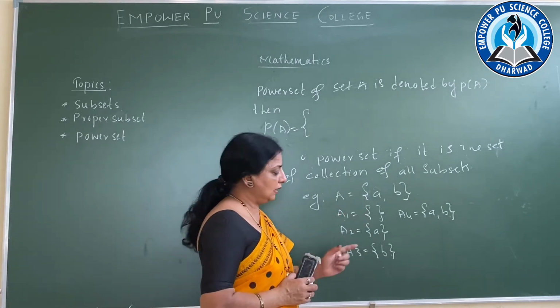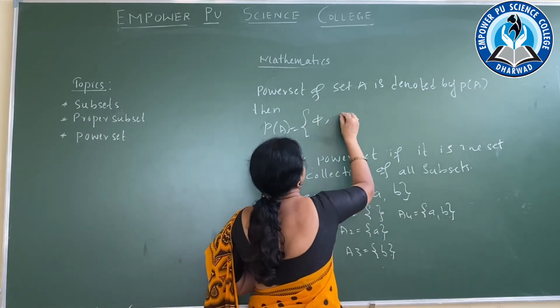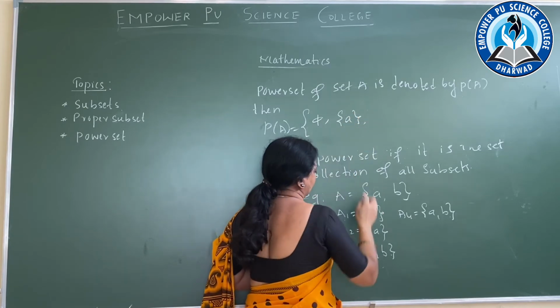Then I will write what: the first one is the null set, then comes set A, then comes set B.